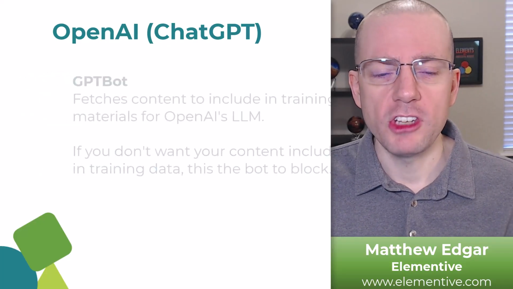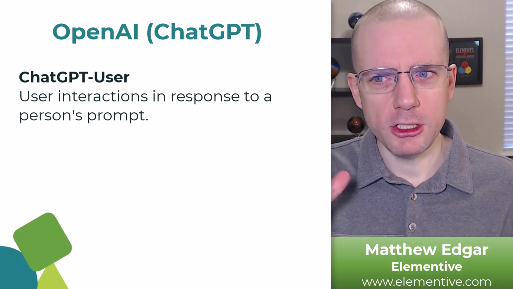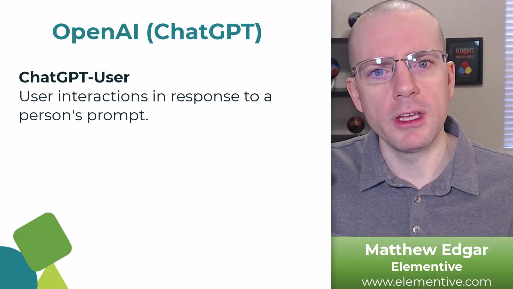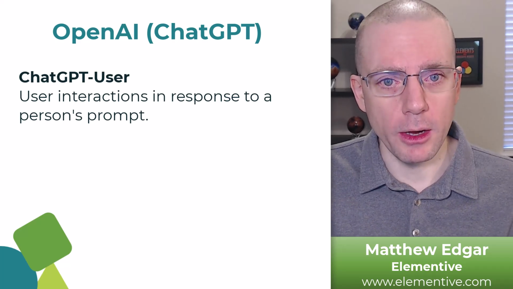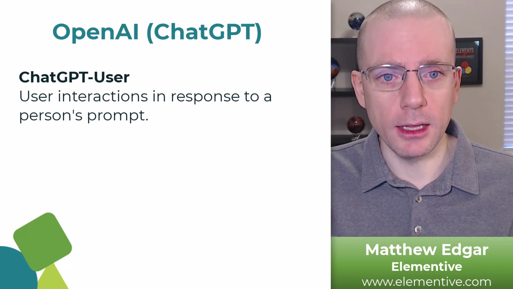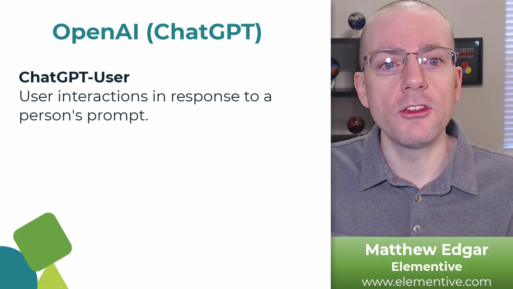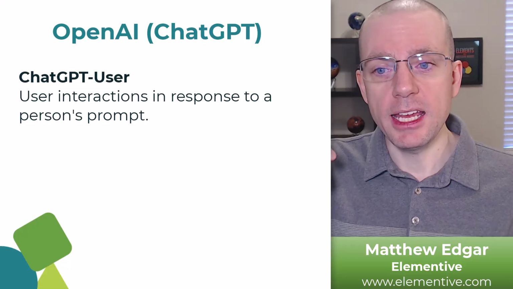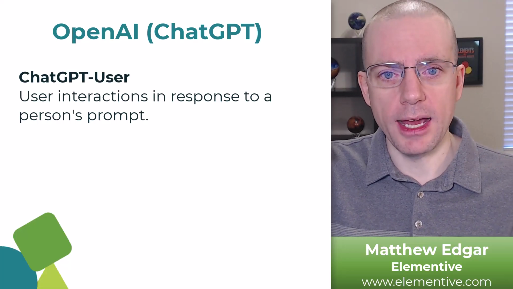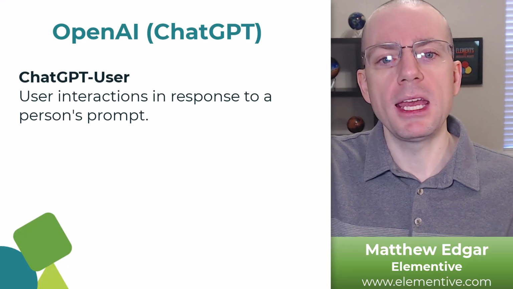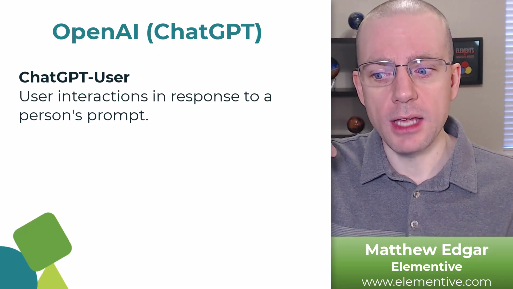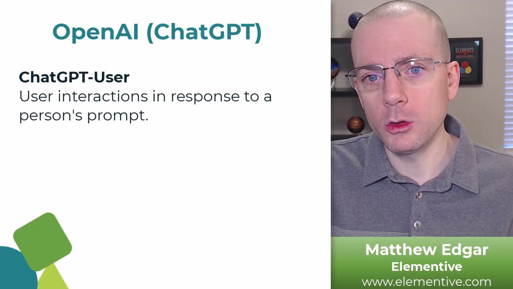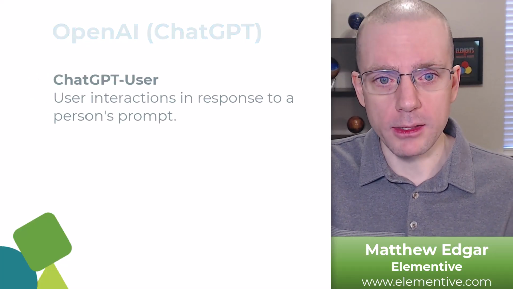We also have ChatGPT User. So ChatGPT User is a very different kind of bot than what maybe we've traditionally thought of within SEO and GEO. Sometimes ChatGPT's LLM will decide that it needs to fetch content from a website to answer a user's prompt. And if it decides that, then it's going to send out ChatGPT User to make that request. So this is a bot that's fetching your content in real time for possible inclusion in a response.